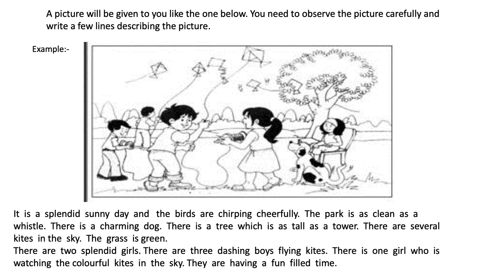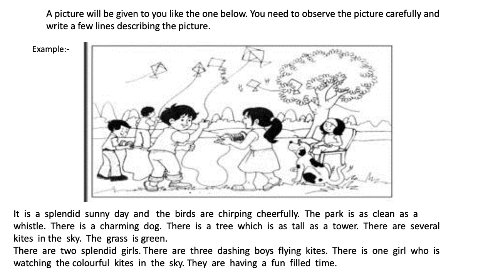So see, one by one we are coming to the details of the picture. So first we looked at what time of the day it is. Then we looked at the surrounding: a park, a river, a ground, whatever it is. Then we came to the boys and the girls. We saw the kites. We saw the dog. We saw the grass. We saw the tree. So one by one, each and every detail has to be observed by you. You need to be very, very careful about this.